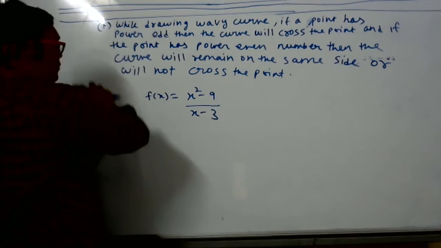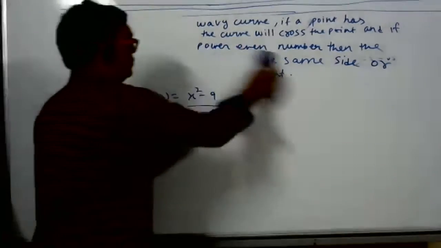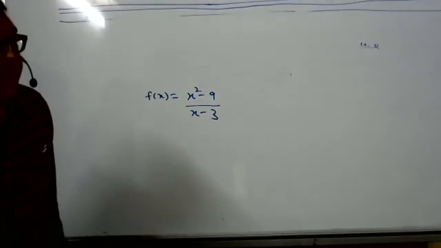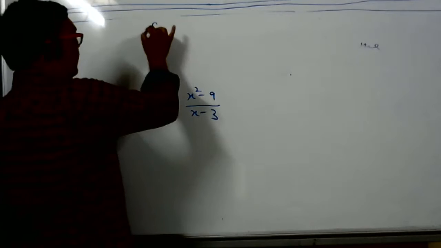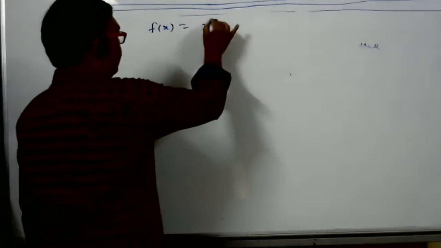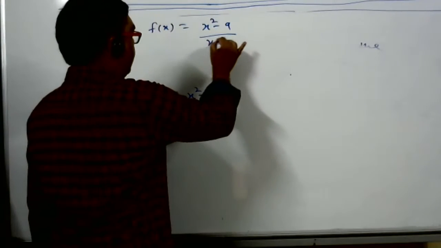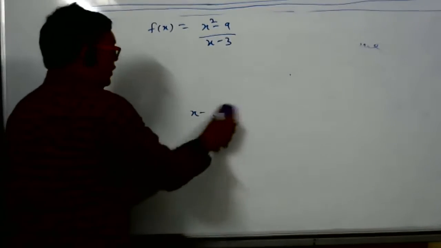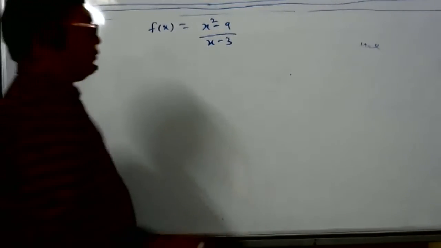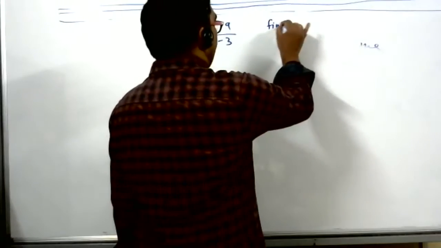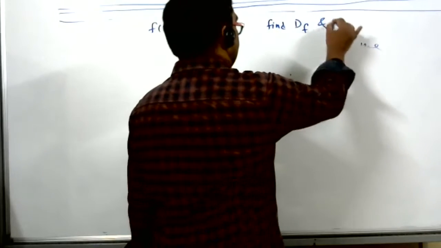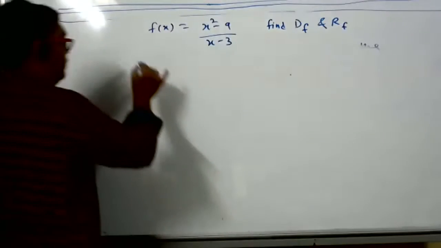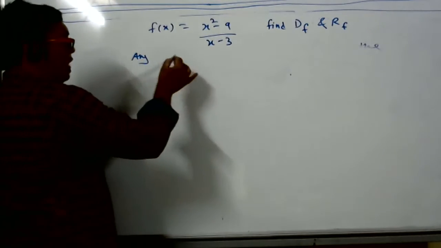Done, sir. This is a very good sum which this student has given me. All of you can understand the wavy curve method very easily by this method. Instead of writing C on the board, the first step in the wavy curve method is to express in factor form. So we have to find the domain and range. Suppose this girl is saying find the domain and range. Range also, student? Yes, sir. So wavy curve method.